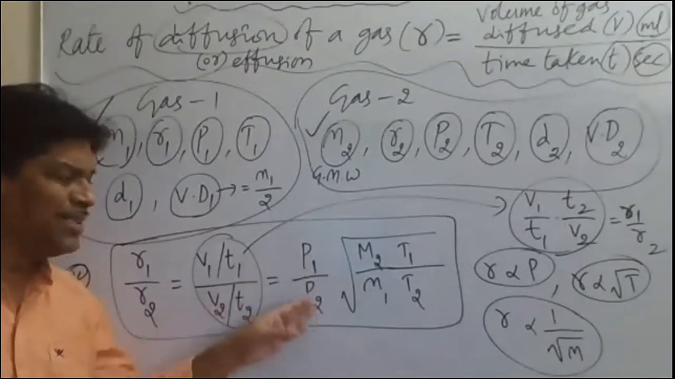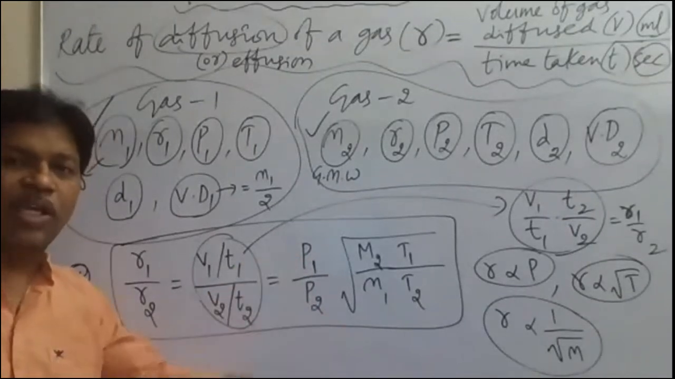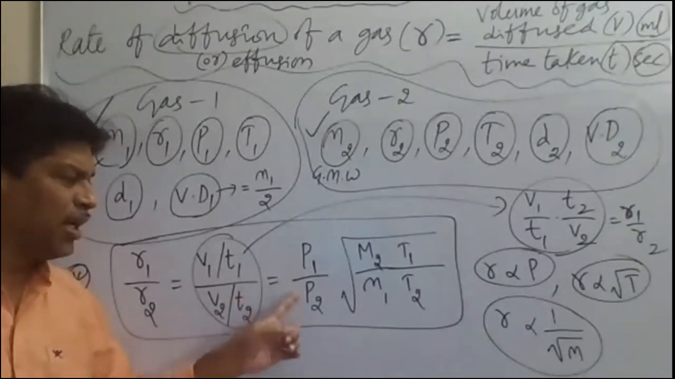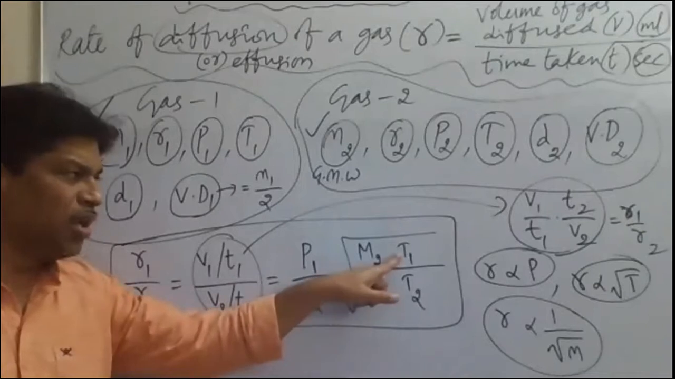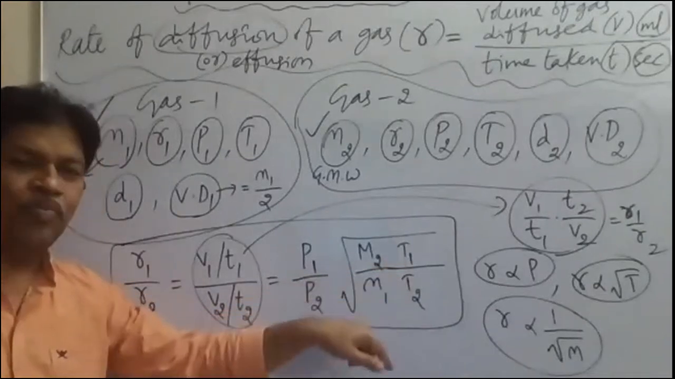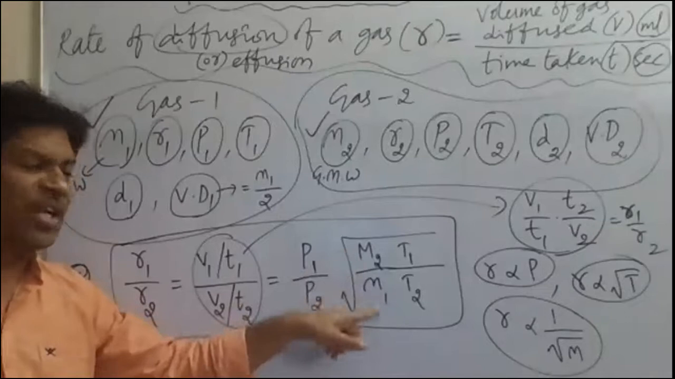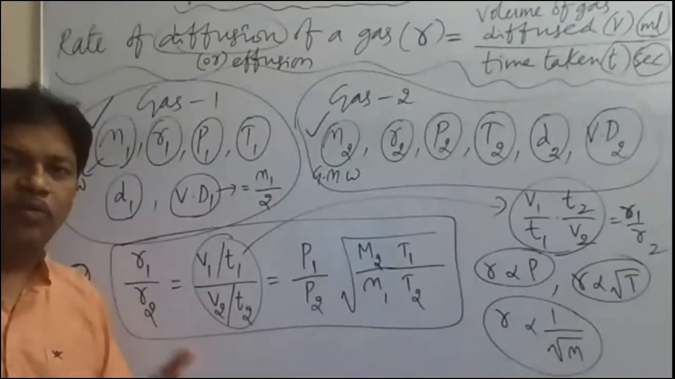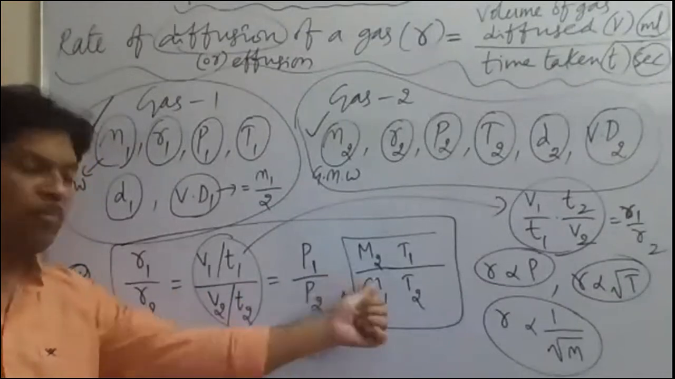So what two are the same? Which two values are the same in the given problem, we have to understand. Whether the pressure of the first gas and second gas are the same, or whether the temperature of the first gas and second gas are the same, or whether the same gas is taken, so M1, M2 are the same. So if you understand the condition given in the problem, this formula we can apply.